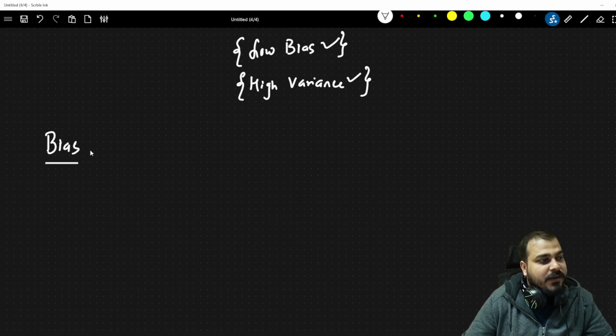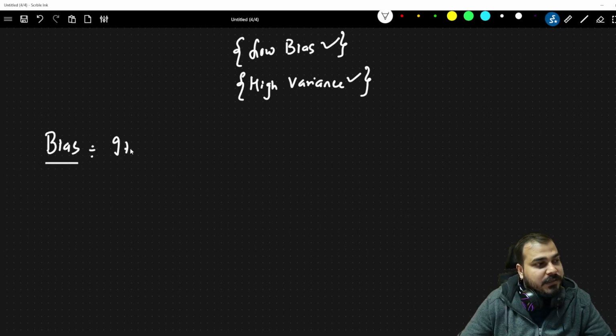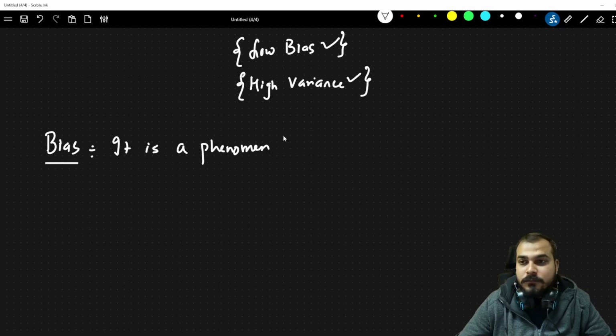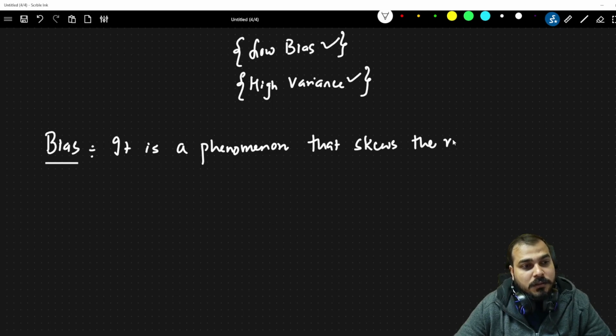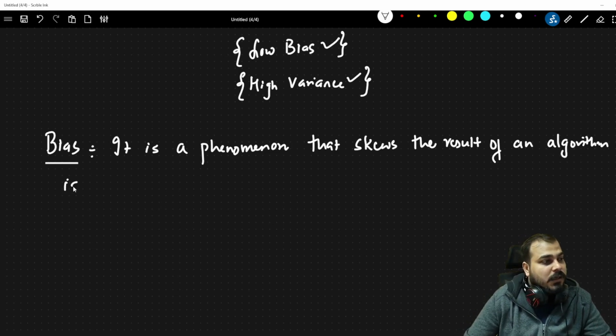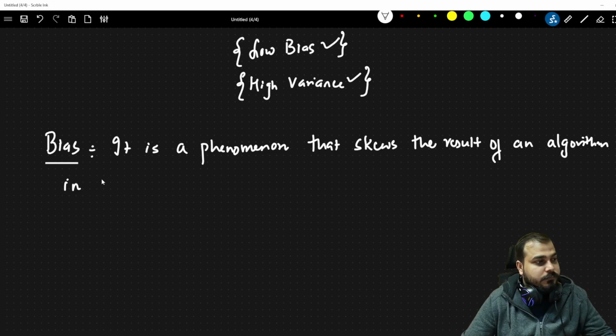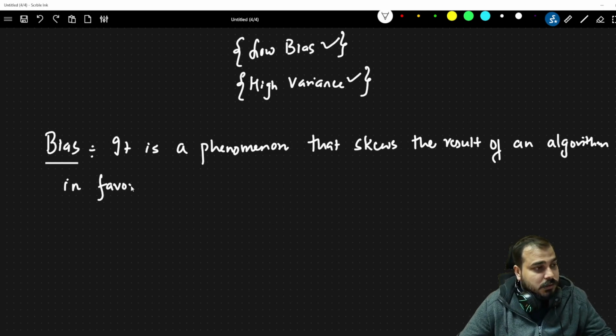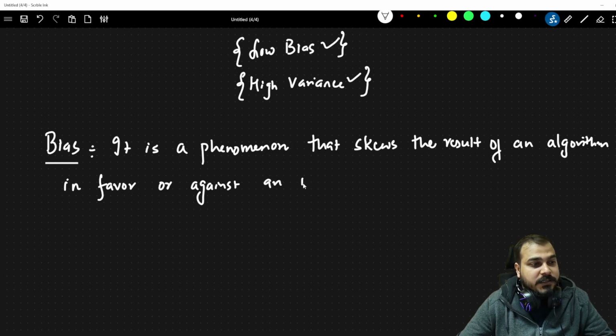So here, I can write that bias is a phenomenon that skews the result of an algorithm in favor of or against an idea.